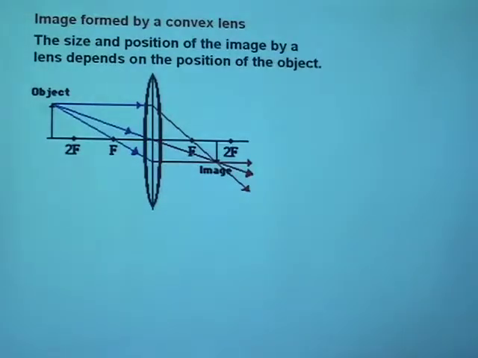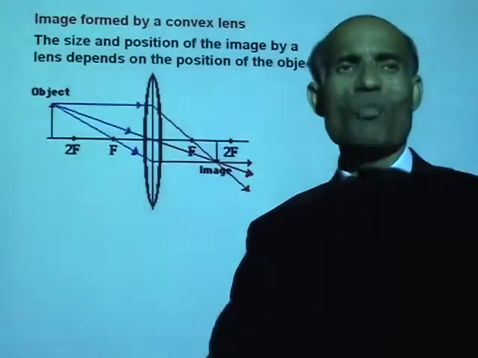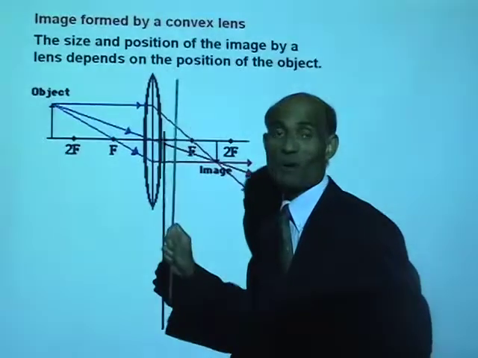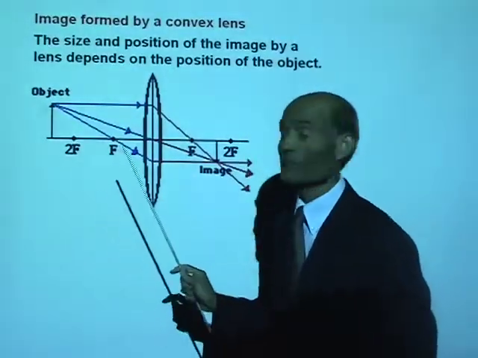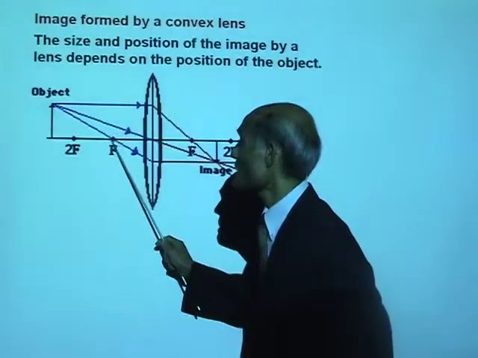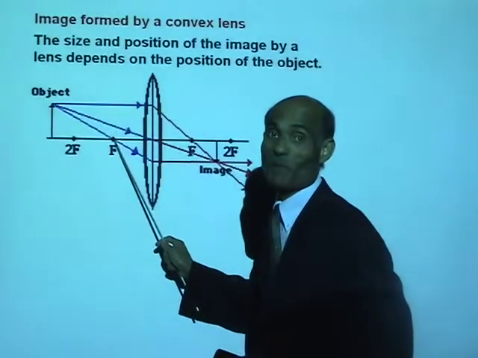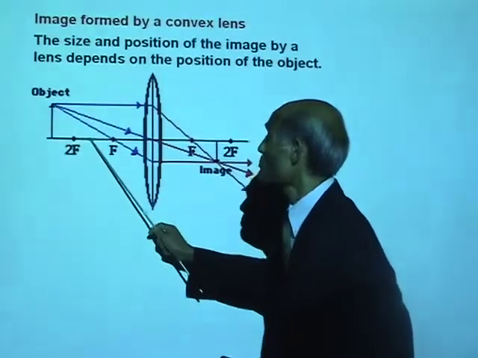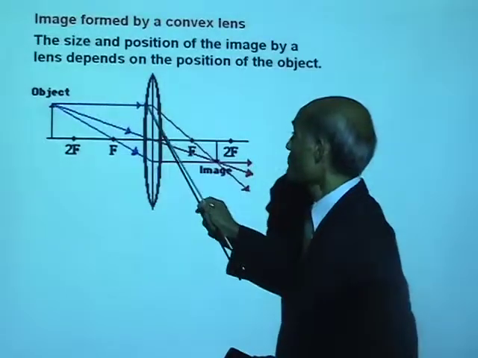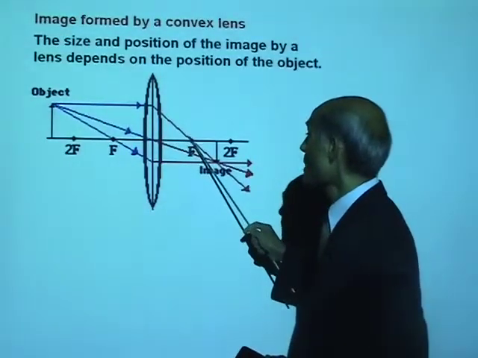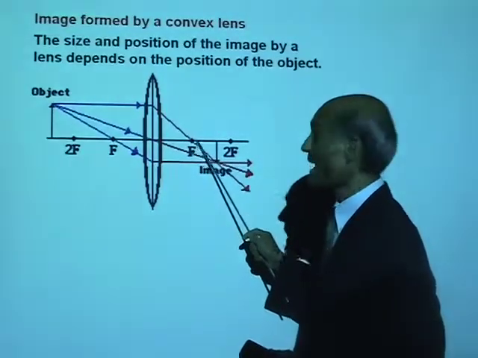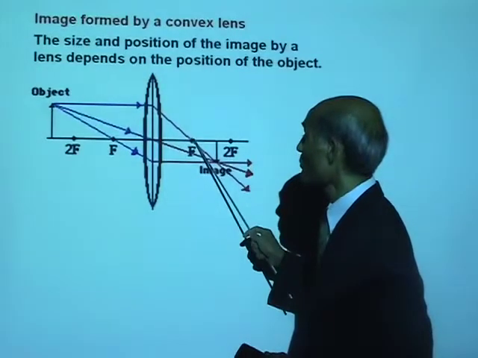Now, we are going to use three distinct ways to construct images. I want you to watch here. So this is the convex lens, and let's review some of the terms that we used about a convex lens. A convex lens has a principal focus. Now, what is the definition of the principal focus? A ray of light parallel to the principal axis, after passing through the lens, will pass through a point on the principal axis on the other side. That is the principal focus.